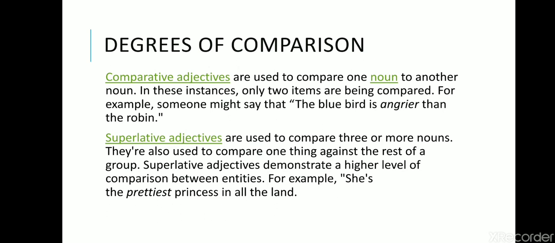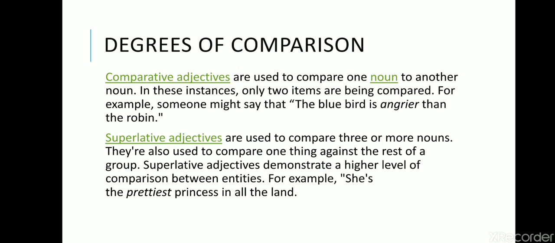How will we know the comparative degree has to be used? Here you see, the bluebird is angrier than the robin. Whenever a comparison is there, than is used after the comparative degree of the adjective. You see, angrier than. But how will we know it is the superlative degree? Because in the superlative degree, the article the is there: the prettiest.